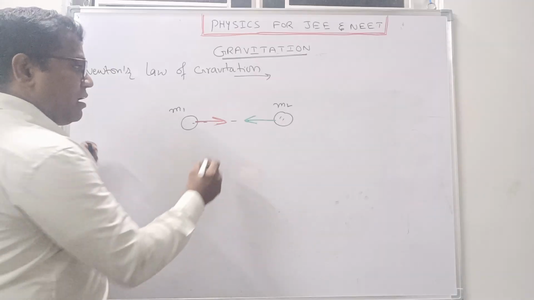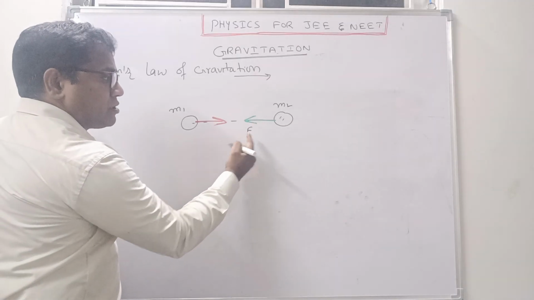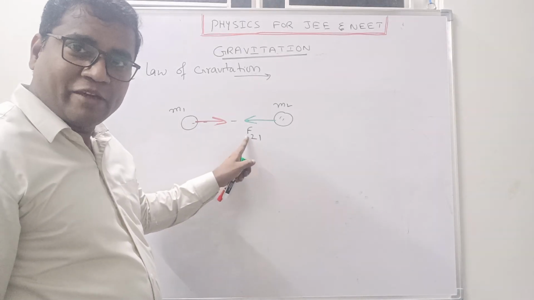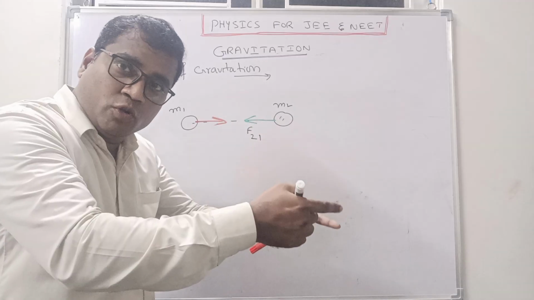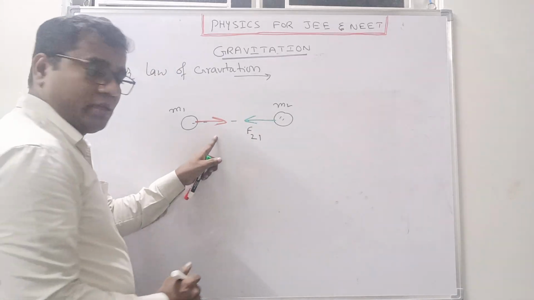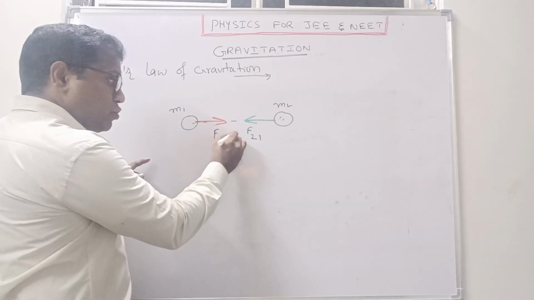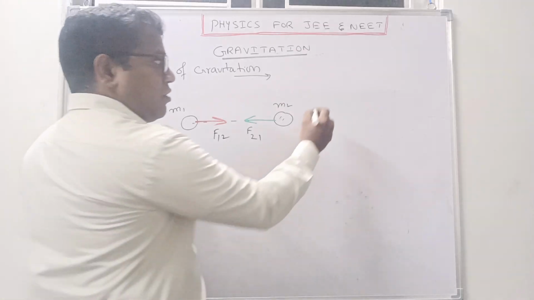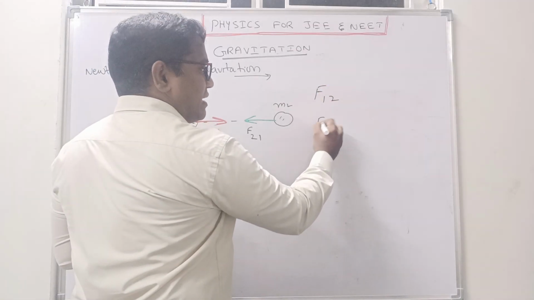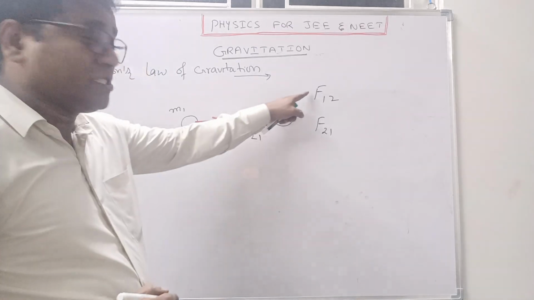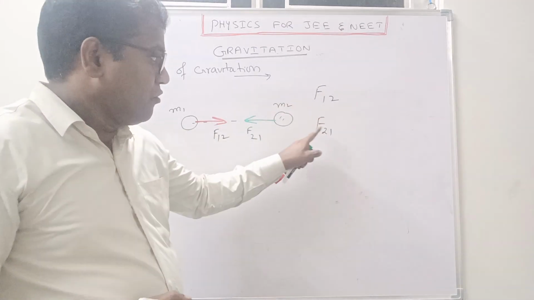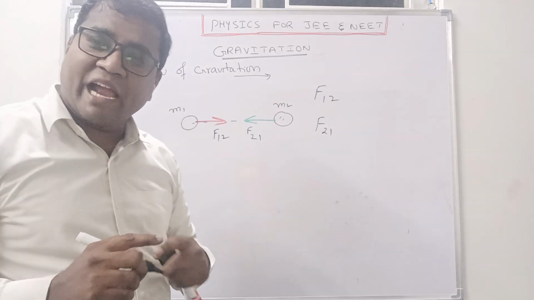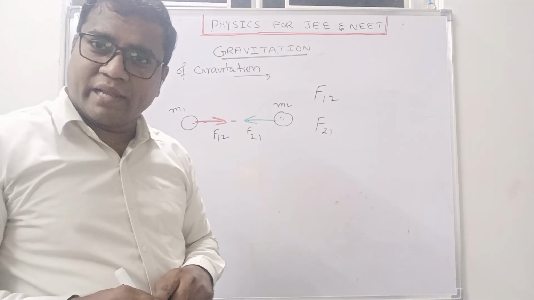And again, try to understand. If I write, this one will be force on 2 due to 1. So here I am writing F21, force on 2 due to 1. And here it will be force on 1 due to 2. Try to understand the words, the meaning of F12 and F21: force on 1 due to 2, force on 2 due to 1. Clear? These two are gravitational forces only.